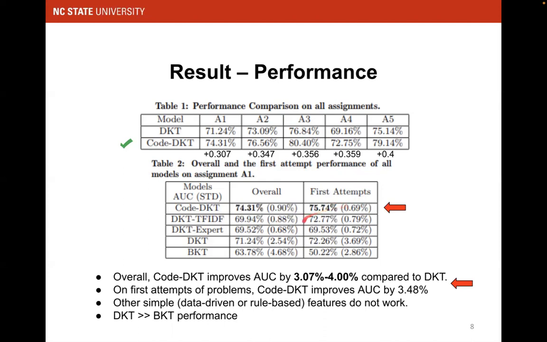And for the other simple features, such as NLP features, TF-IDF, or the rule-based features from experts, they simply don't work, which shows that the structural information extracted is more important. And we can also say that DKT is much better than BKT in this situation.